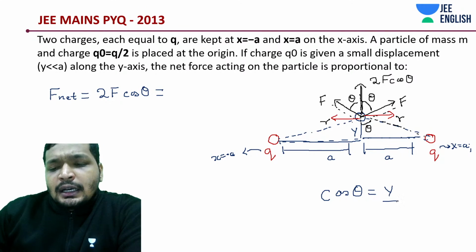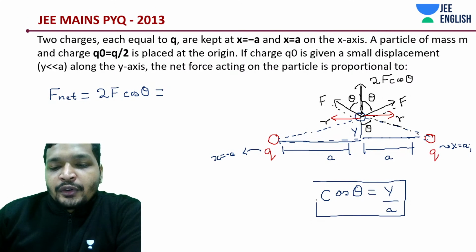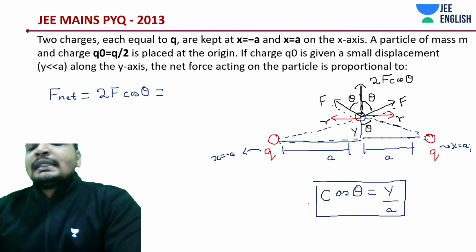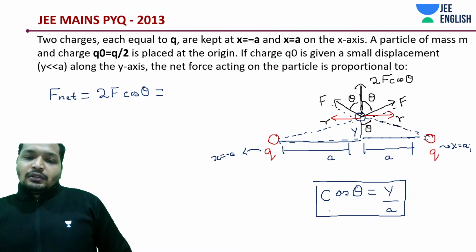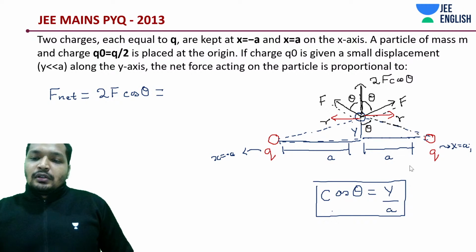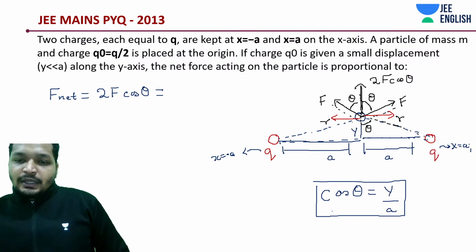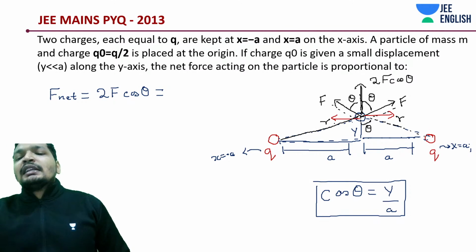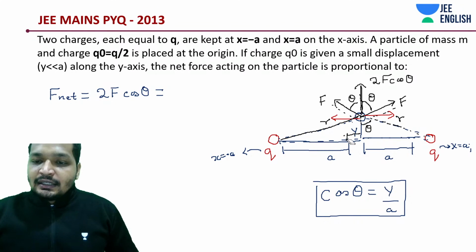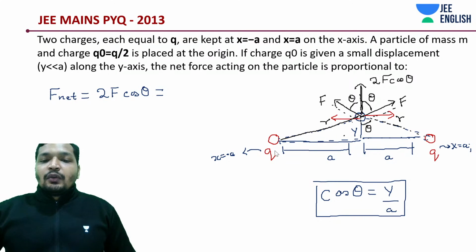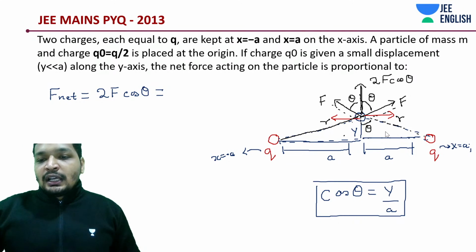But how much is r, guys? R is this distance. R is basically the hypotenuse of this right angle triangle with y on one side and a on the other side.